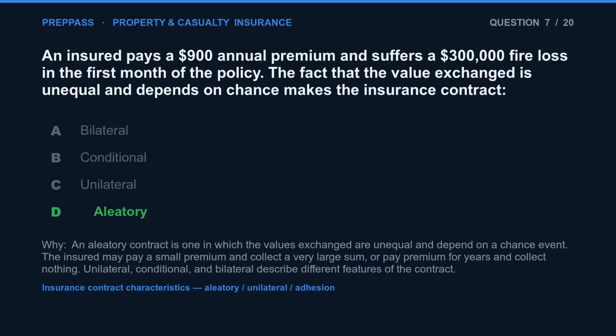The correct answer is D. An aleatory contract is one in which the values exchanged are unequal and depend on a chance event. The insured may pay a small premium and collect a very large sum, or pay premium for years and collect nothing. Unilateral, conditional, and bilateral describe different features of the contract.